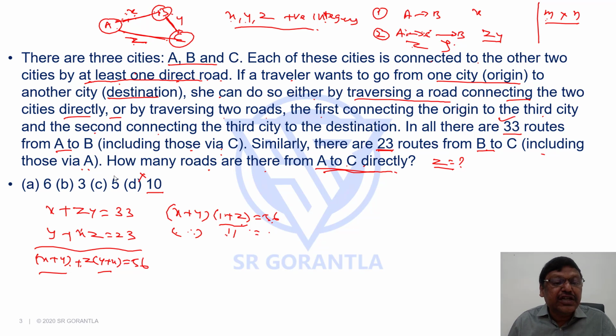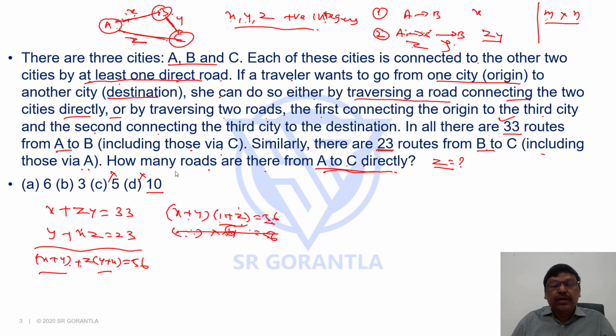For the same reason, I can reject 5. If you put Z as 5, this becomes 6. 5 plus 1 is 6. 56 is not a multiple of 6. 6 into X plus Y has to be 56, which is not possible, because 6 is not a factor of 56.